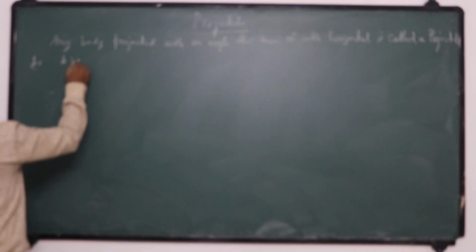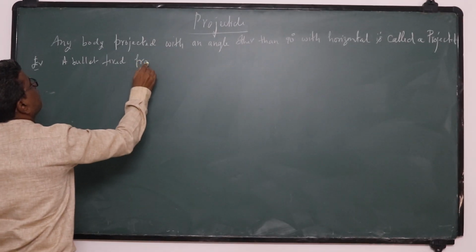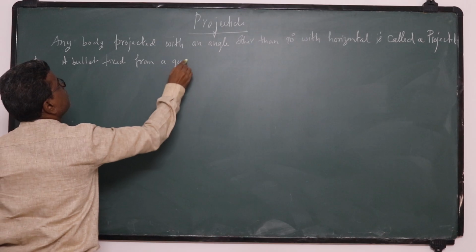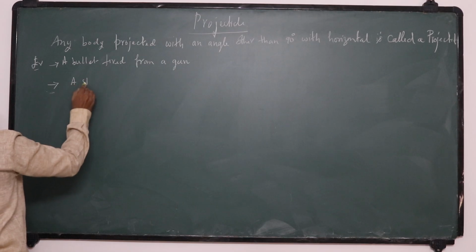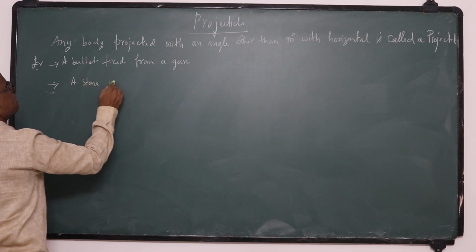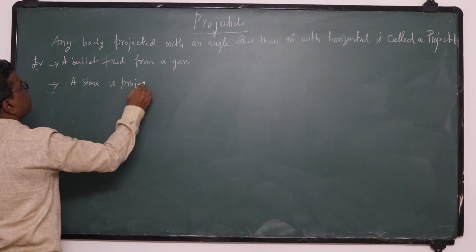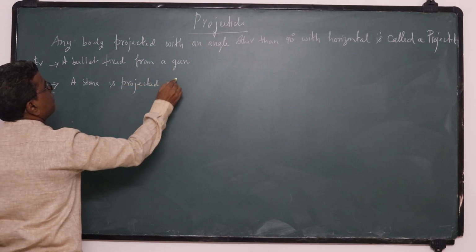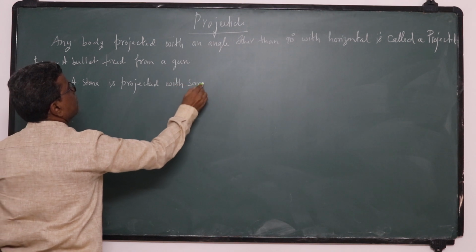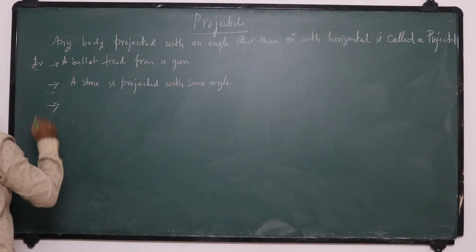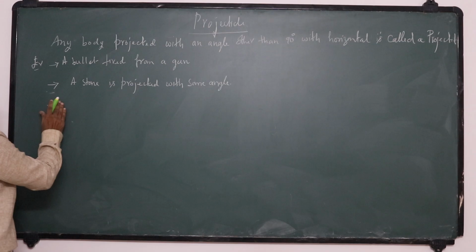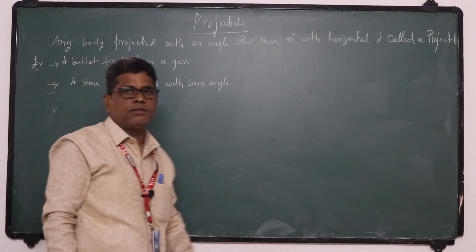So examples for projectile: a bullet fired from a gun, and second example, a stone projected with some angle. These are two examples for projectile.